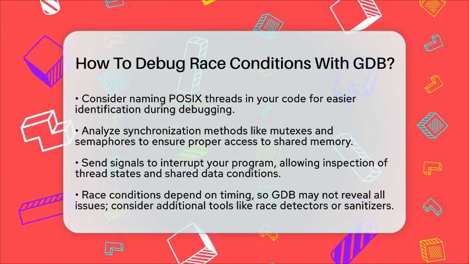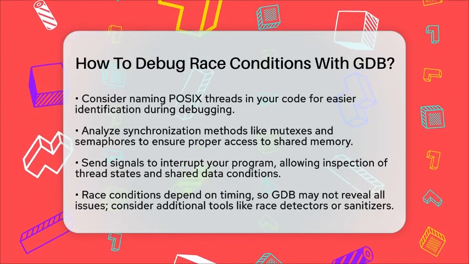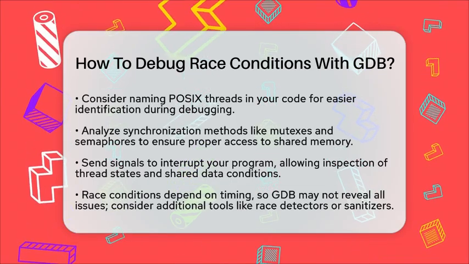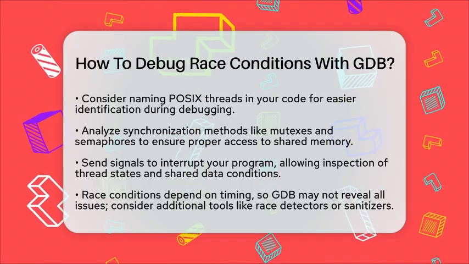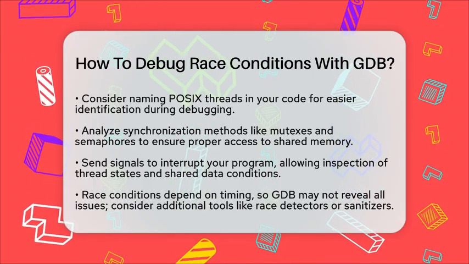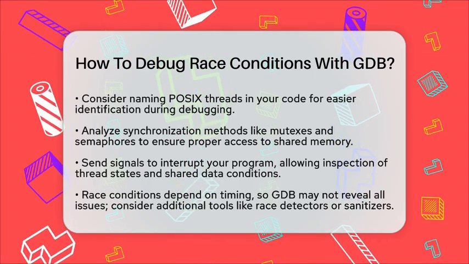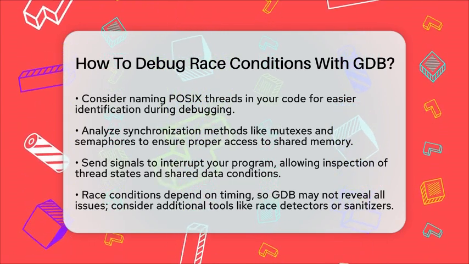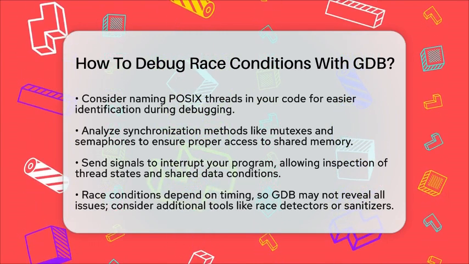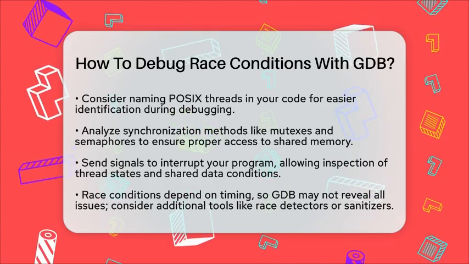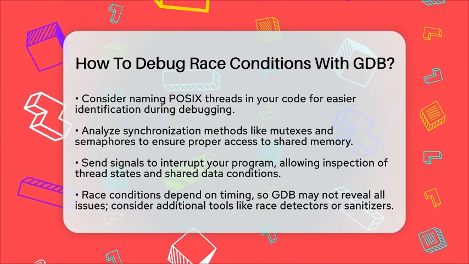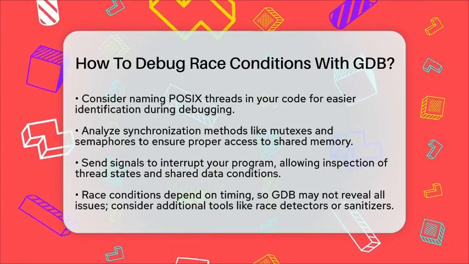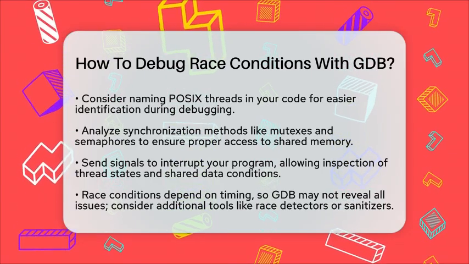In summary, debugging race conditions with GDB involves controlling thread execution, inspecting threads and shared variables, and stepping through code carefully. Naming threads and understanding synchronization mechanisms can improve clarity. Combining GDB with specialized race detection tools can further assist in your debugging process. This approach will help you master software debugging and effectively fix programming bugs.